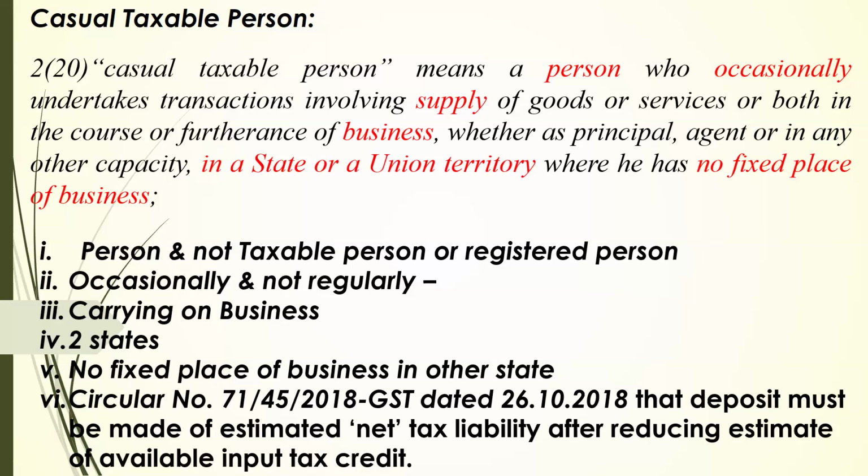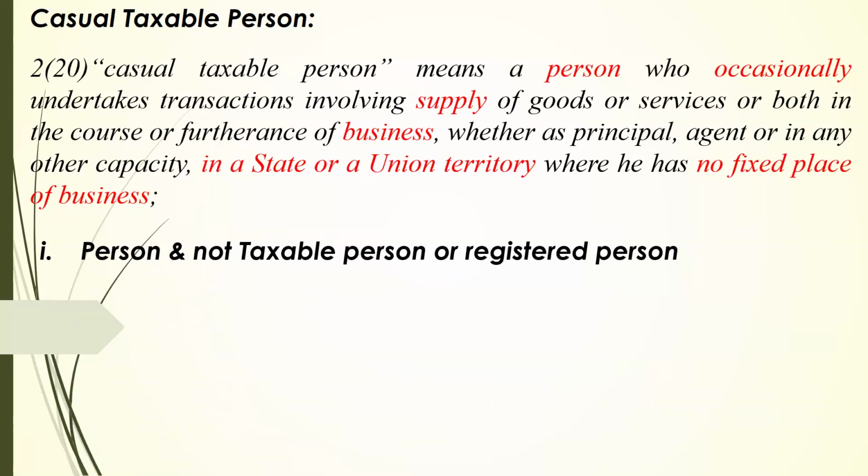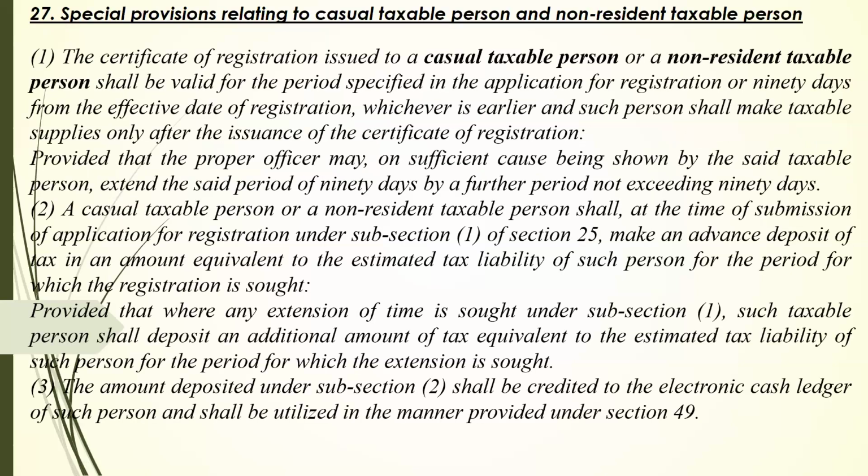Now we are coming to section 40, sir. Section 40 is related to our first return, if I am not wrong. That first return covers the period's turnover before granting the registration. Is it like that, sir? Yes, sir. So my question is, can a casual taxable person make a supply till the registration is granted? And in the interim period, whatever supplies he made, can he declare in his return? Sir, let's go to section 26 again now.